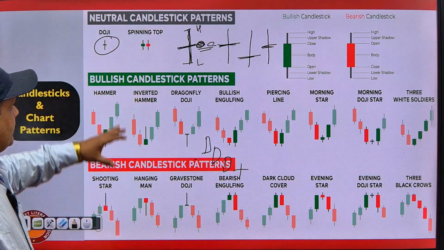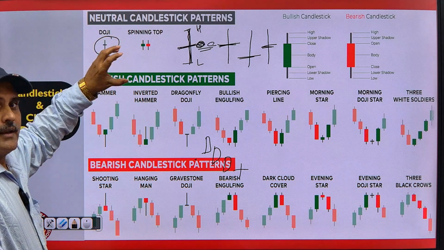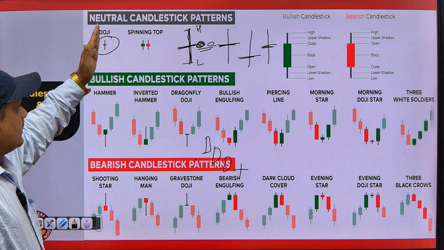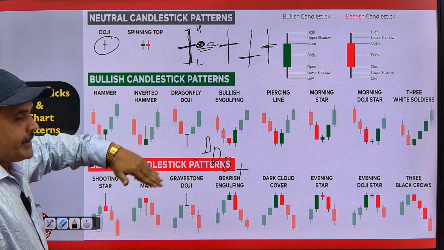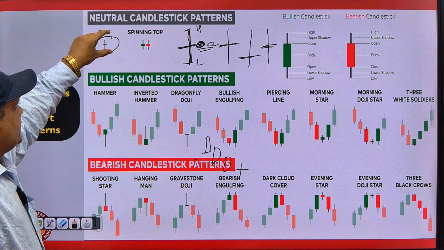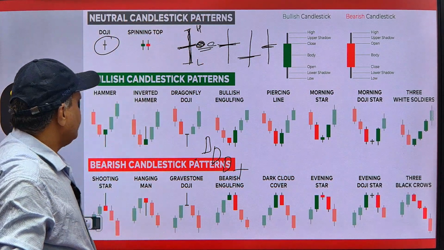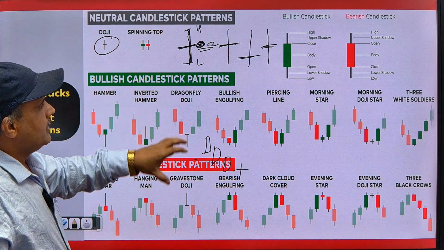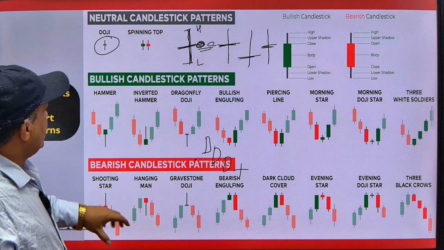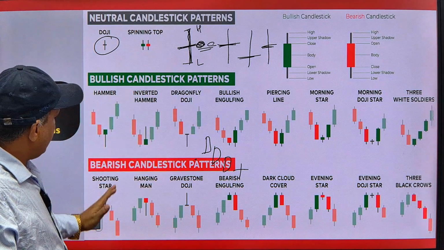So if this type of candles form, we should wait for the next trend. Either the trend will continue, if there is downtrend, trend will continue, or it will reverse. So doji, spinning top, these are the neutral candlestick patterns. Similarly, these are the bullish candlestick patterns. There are a total of 8 candlestick patterns which are bullish. That is known as the hammer, inverted hammer. Okay. Similarly, bearish.